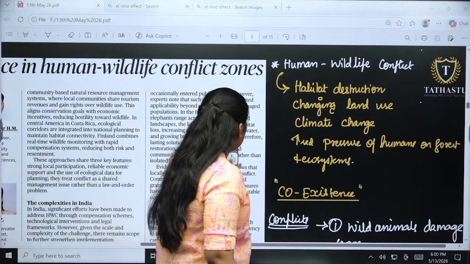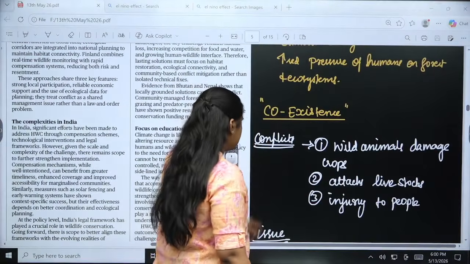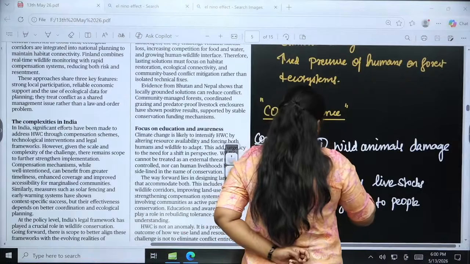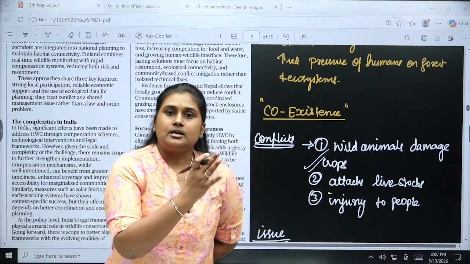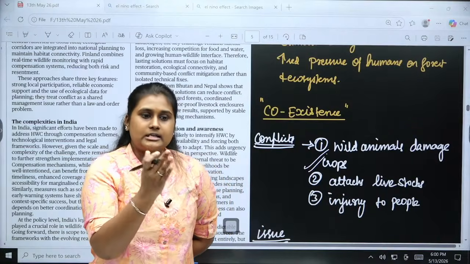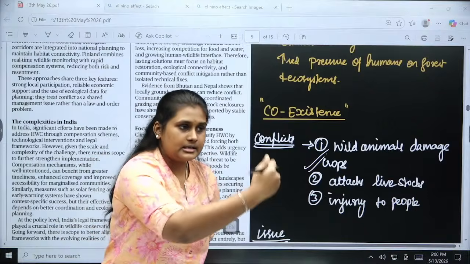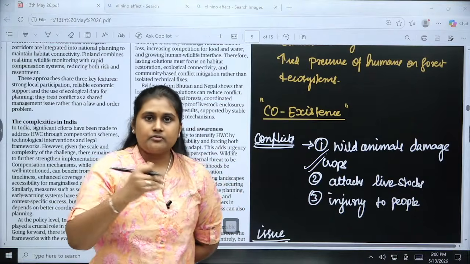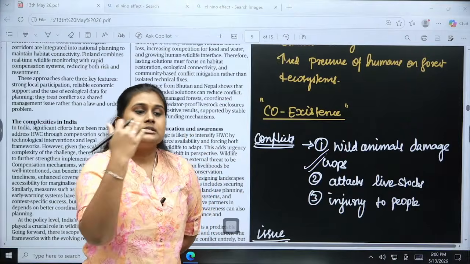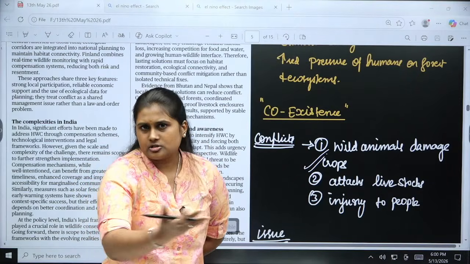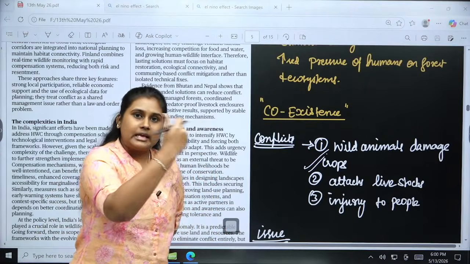Okay, so talking about the conflicts, first one is wild animals damaging the crops. In search of food, they are not getting enough food in the forest area. And we are also entering their border areas, right? We are also entering their habitat. Generally agriculture is also done in their area, right? So in search of food they are coming.